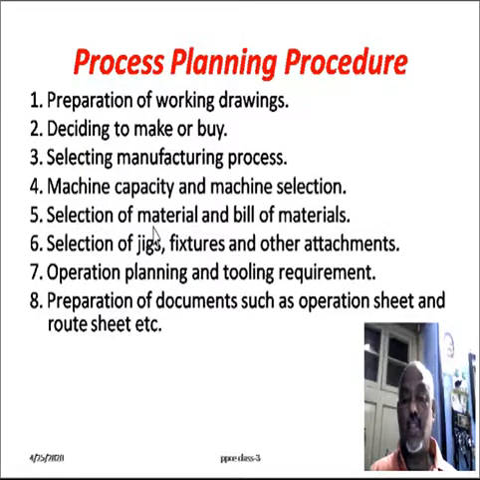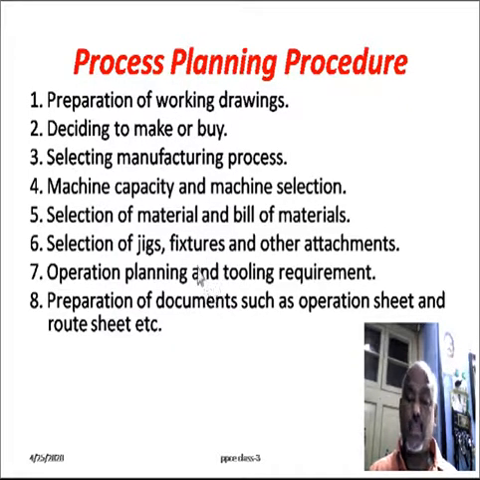While doing the process planning, the functional requirement and serviceability of the component, the material will be selected for the component production itself. And then bill of material will be prepared based on the details of the drawings. Selection of jigs, fixtures and other attachments. To hold the job for the mass production, the special work holding devices such as jigs, fixtures and the other attachment will be selected. Operation planning and tooling requirement.